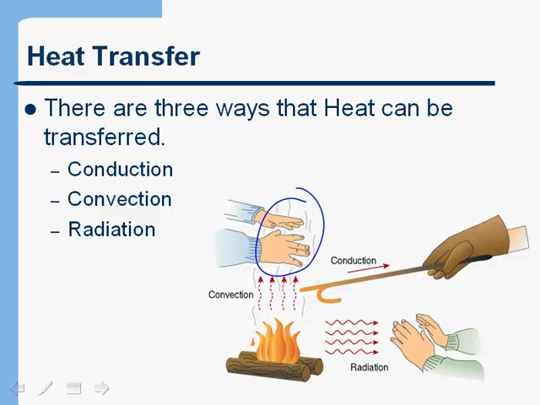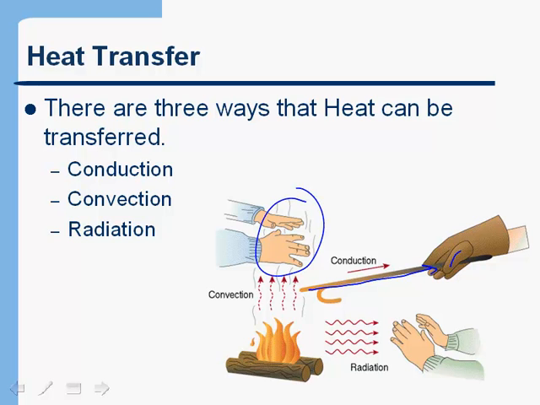Conduction is the fact that if you are holding on to an object and the object is a good conductor, heat can be transferred along that object. And in this case, that's showing a metal poker. Metal is a good conductor, and so heat actually gets transferred through the metal very efficiently. And I'm sure you've all experienced that. You put a metal spoon in something hot, and the handle of the spoon gets hot quickly. That's because the energy transferred through the spoon.